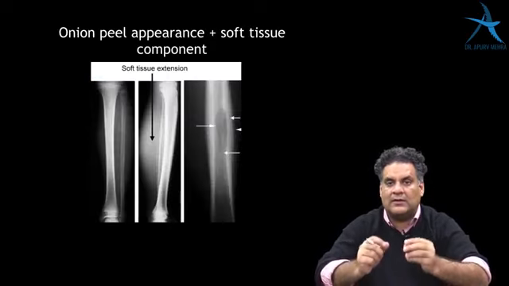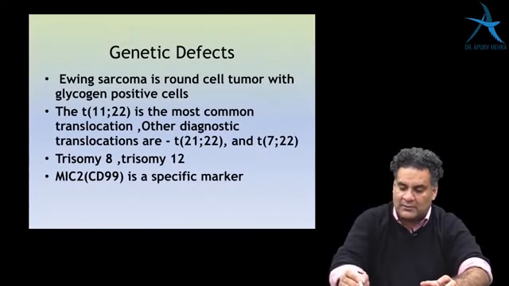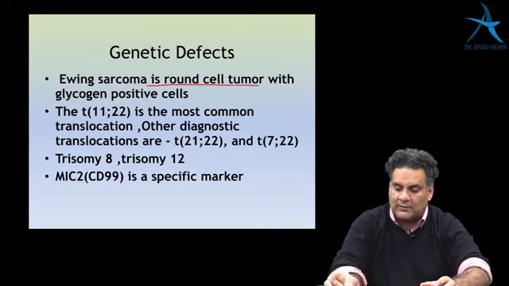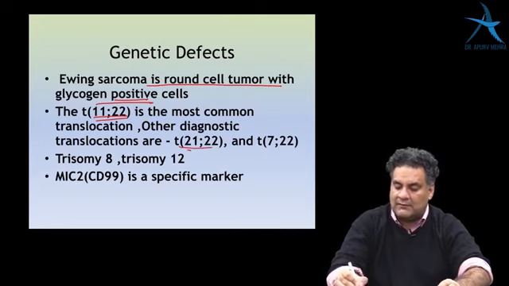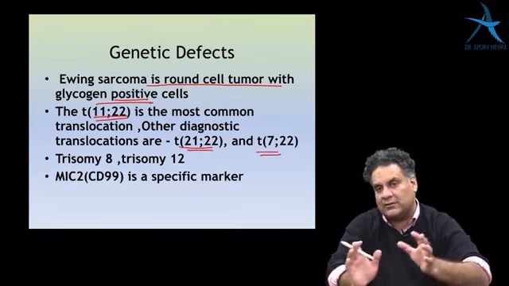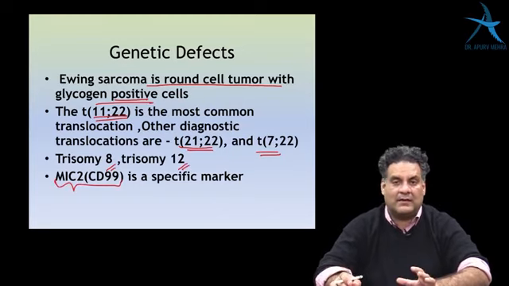In Ewing sarcoma, you have an onion peel appearance. Genetic defects of Ewing's are super common questions. It's a round cell tumor with glycogen positive cells. Characteristic translocation is 11;22, but then there can be 21;22 and 7;22. The bigger digit is always second. Trisomy 8, trisomy 12, and MYC2 or CD99 is a specific marker.